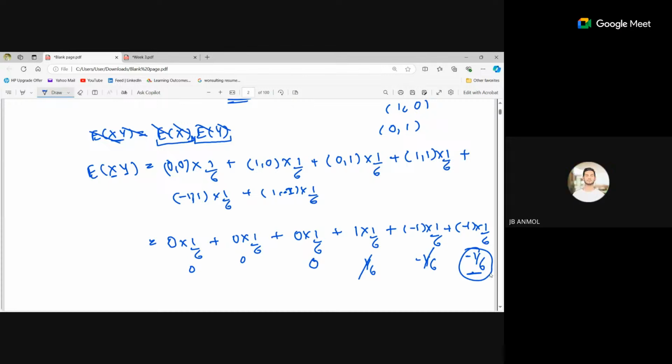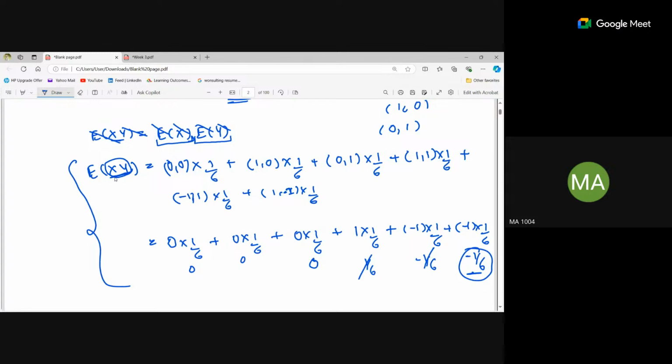Ma'am, can you explain x square and y square once again, please? Okay. So this part is clear? Yes. No, ma'am. What is the doubt? I understood the first part. How we wrote, that's a definition. How did we simplify this? How was that 0 into 1 by 6 plus? See, we are multiplying the values of x and y. This is clear? Yes. We are calculating the multiplication of x and y values.